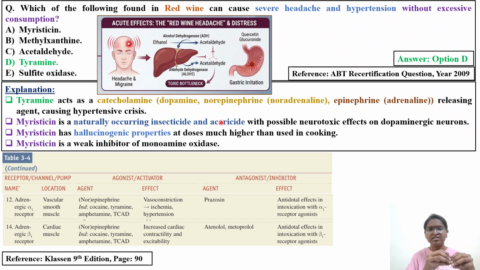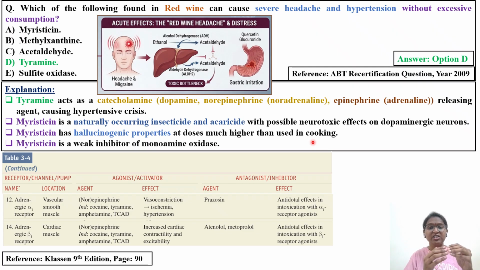There are certain insecticides in which one of the components is myristicin, with possible neurotoxic effects on the dopaminergic neurons. So we are discussing the neurotransmitters also. Myristicin has hallucinogenic properties at doses much higher than those used in cooking. In the case of fennel and nutmeg, there are certain spices which contain this particular component. In moderate consumption, when you are using it in cooking, it is not going to cause any adverse effects.